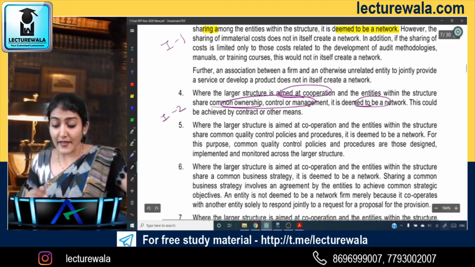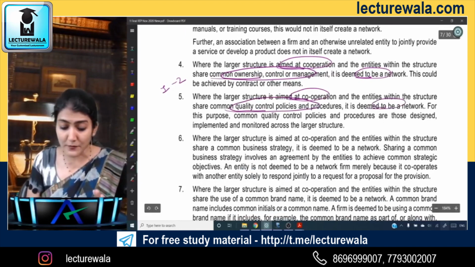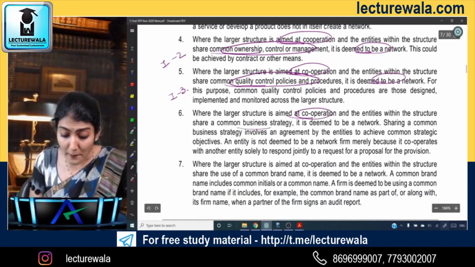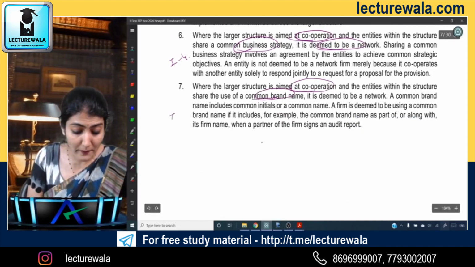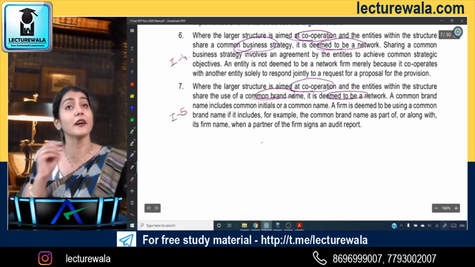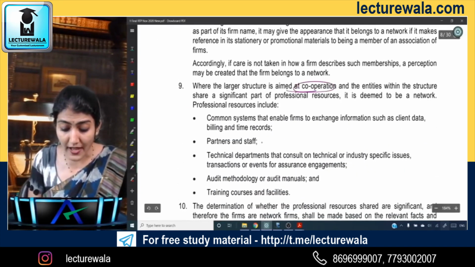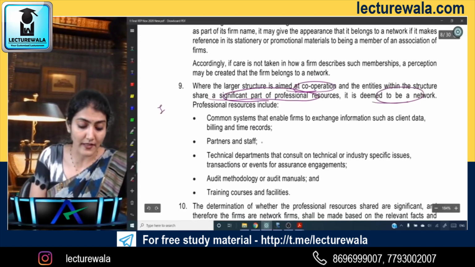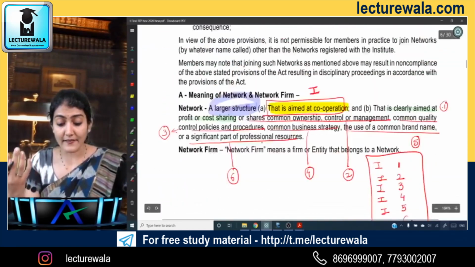So that is 1,2. Then aimed at cooperation and common quality control policies and procedures, deemed to be a network. So this is 1,3. Aimed at cooperation and common business strategy, so that is 1,4, again deemed to be a network. Then aimed at cooperation and use of a common brand name, 1,5, again deemed to be a network. I hope all of you are getting this. And again aimed at cooperation and also shares a significant part of professional resources, deemed to be a network, that is 1,6. So that's the detailed understanding regarding the concept of the network.